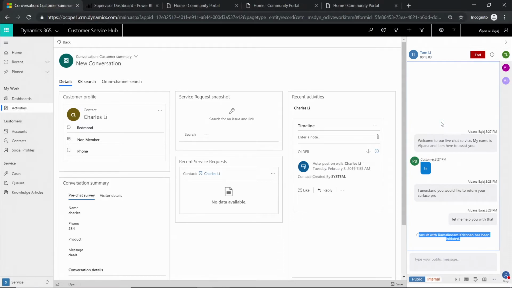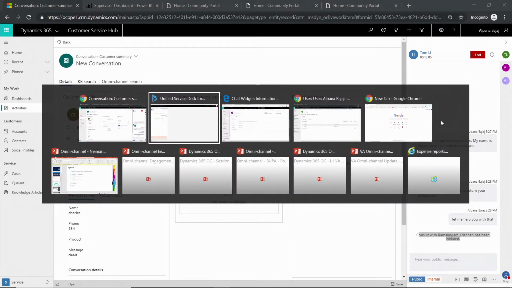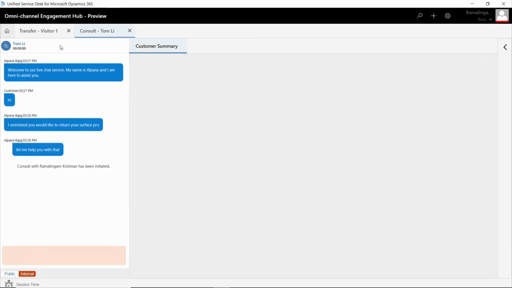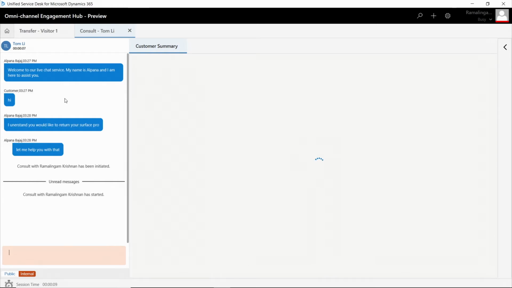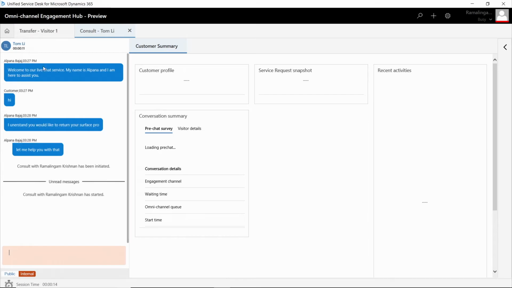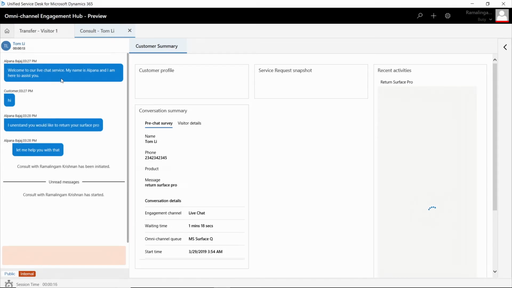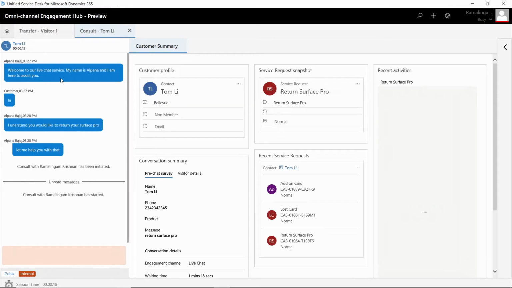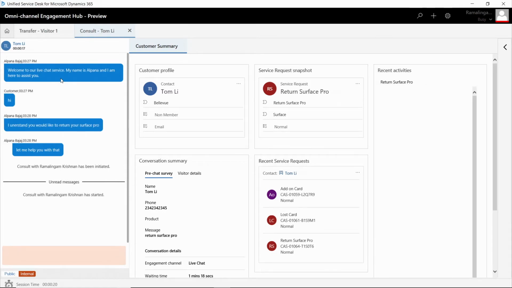Let me go ahead and accept this particular consult request. The moment I accept the consult request, you can see that Unified Service Desk starts working, and it will launch a new session for me. And in this session, it loaded the conversation control with Tom Lee's conversation with the agent. And again, since I have been added into the consult mode, I don't have to ask the agent about the conversation that he has had with the customer.